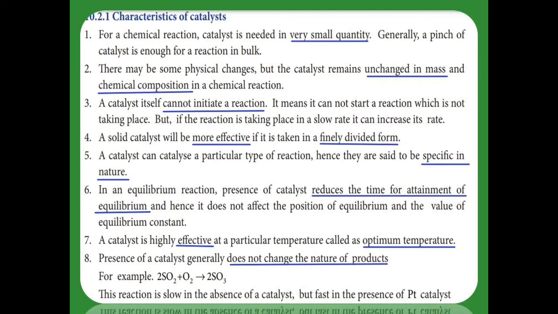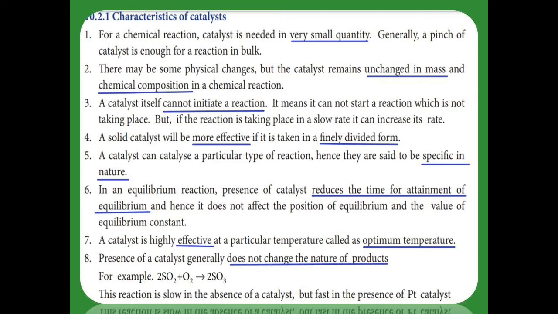And then the sixth point, it reduces the time for attainment of equilibrium, that is, it easily reaches equilibrium, and the position of equilibrium is not affected, and it never changes the value of the equilibrium constant either. The only thing is that it reduces the time; the equilibrium is easily attained with the help of the catalyst.